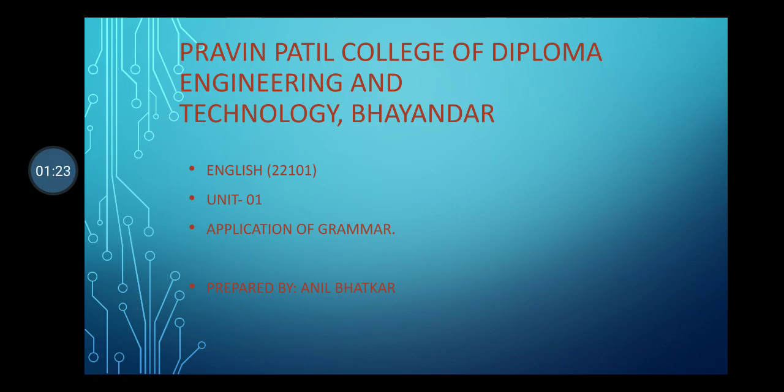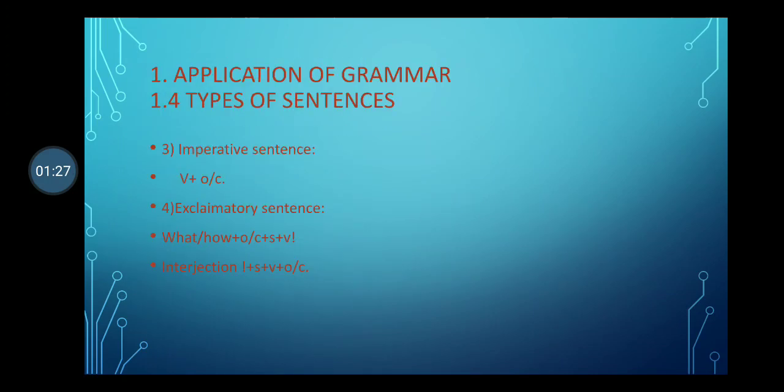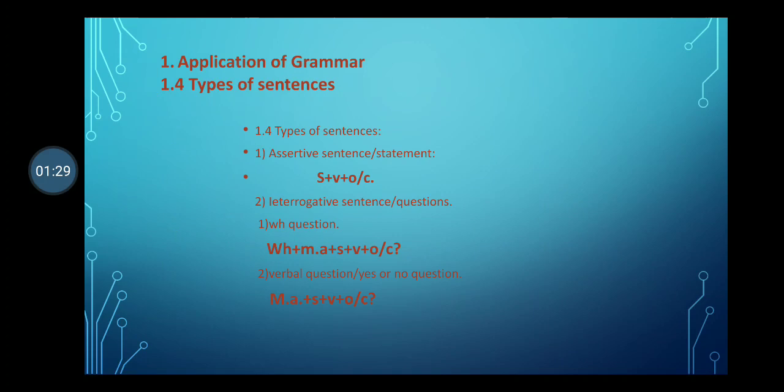Next, interrogative sentence means nothing but question. Ask a question, ended with question mark. There are two types of interrogative sentences: one is called WH question and the second is called verbal or yes/no type of questions.